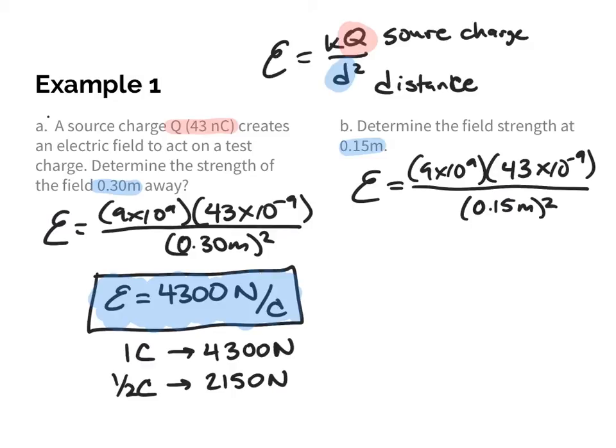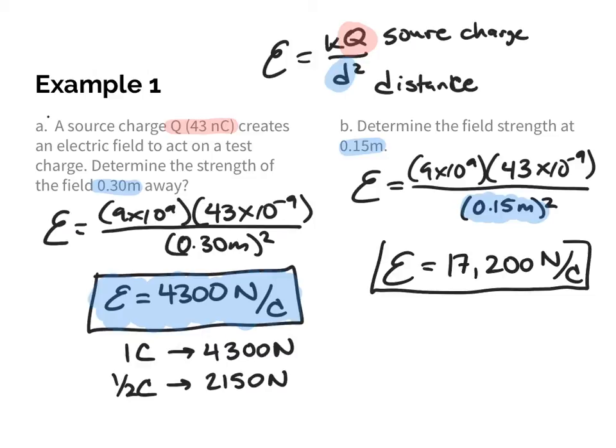So again, the difference here is we're cutting the distance in half. So what that would do is turn my electric field up to 17,200 newtons per coulomb. Okay, so now I should see that my electric field is going to increase, and it's increasing by a pretty large amount.